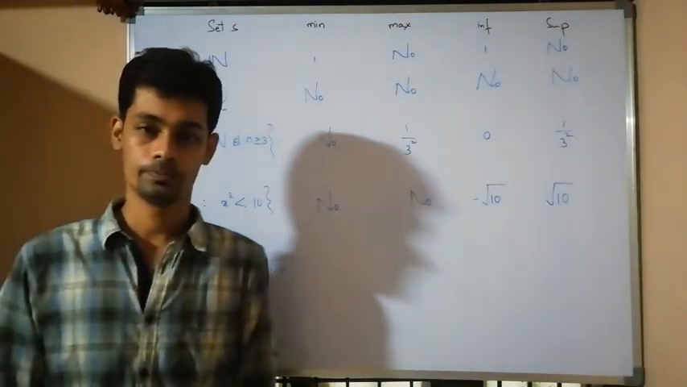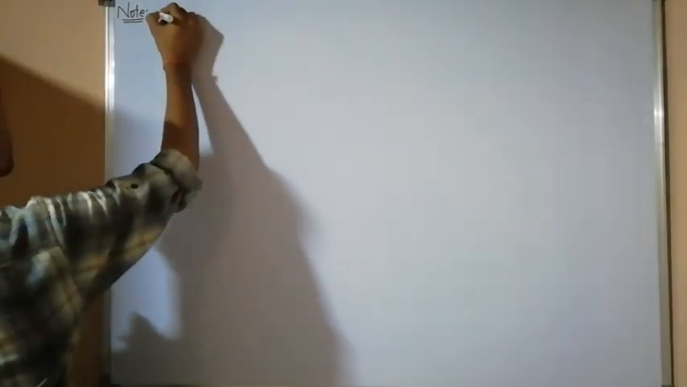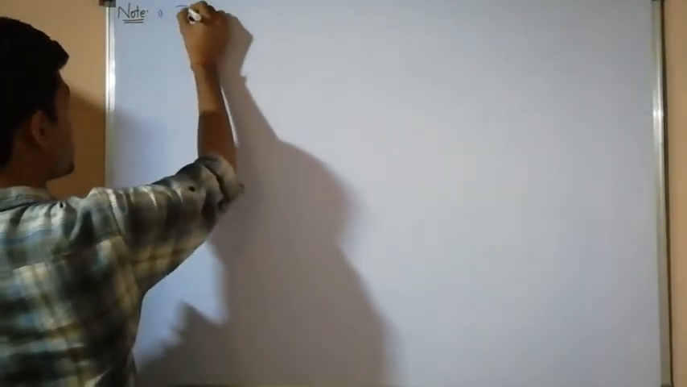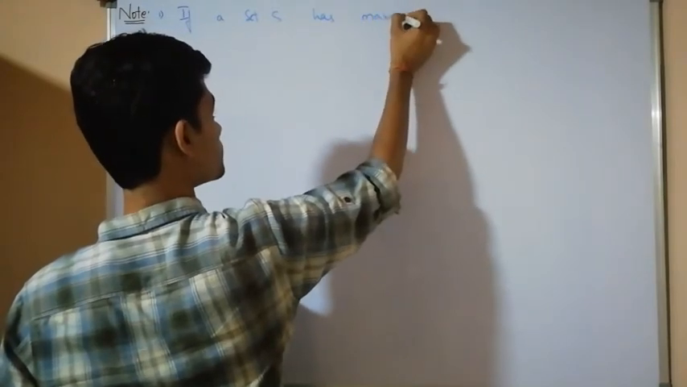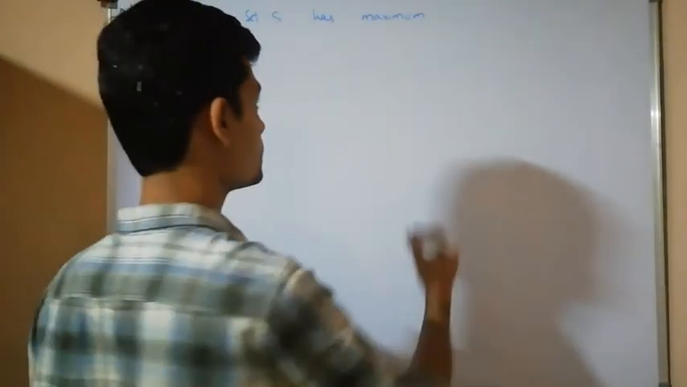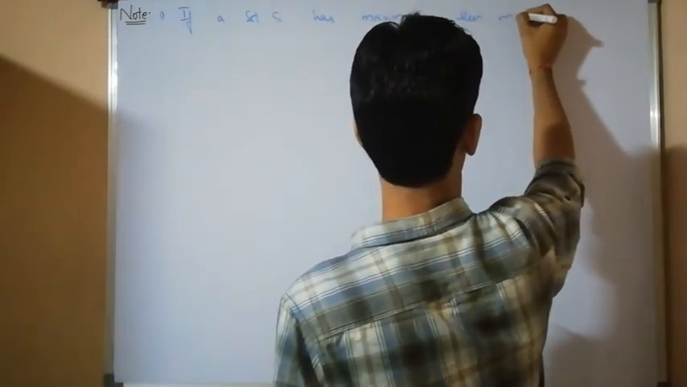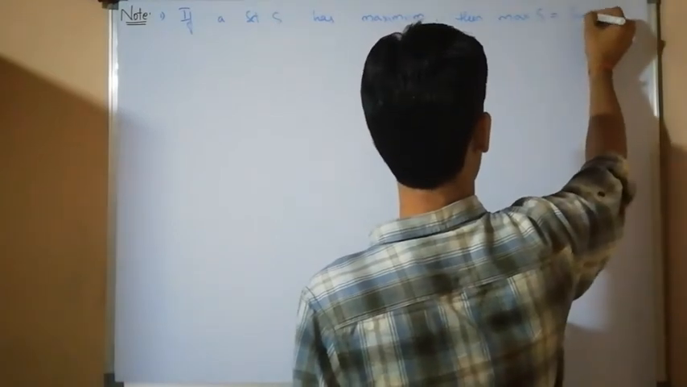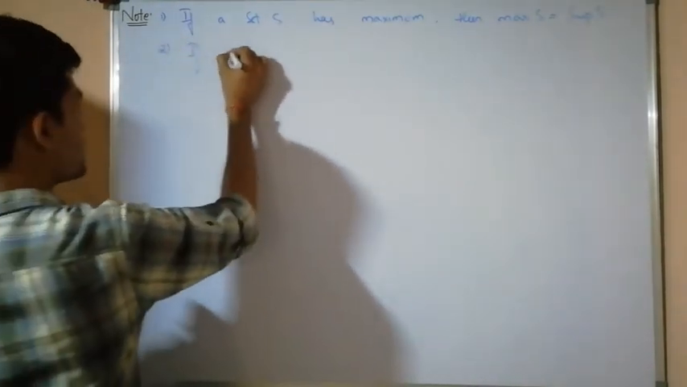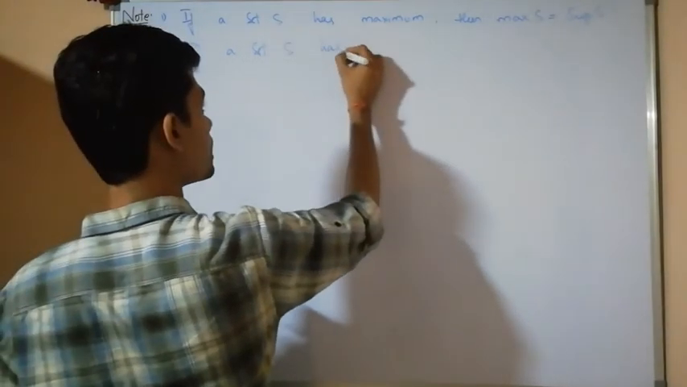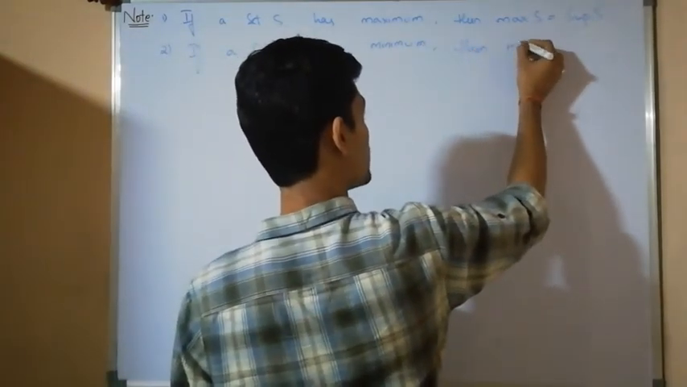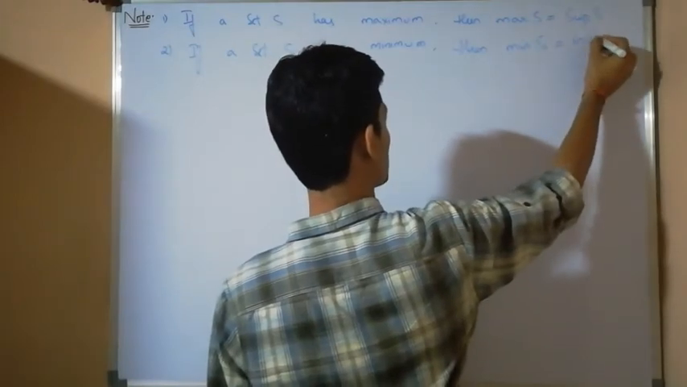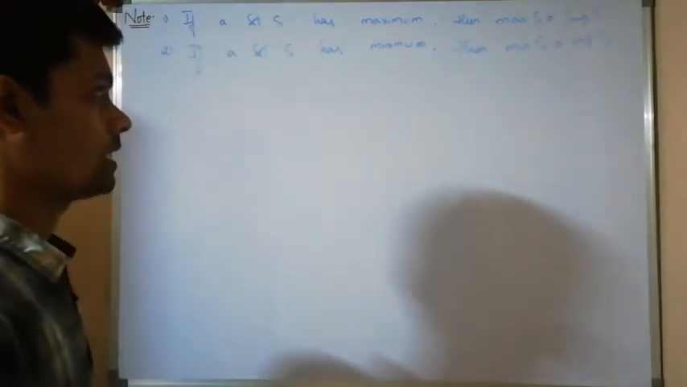Note, first one, if a set S has a maximum, then the maximum of a set S is the supremum of the set S. Second one, if a set S has a minimum, then the minimum of a set S is the infimum of the set S.